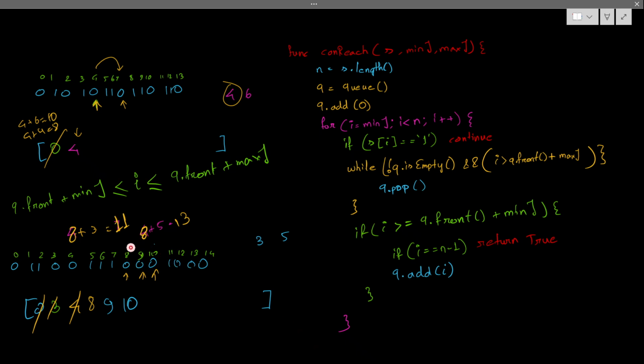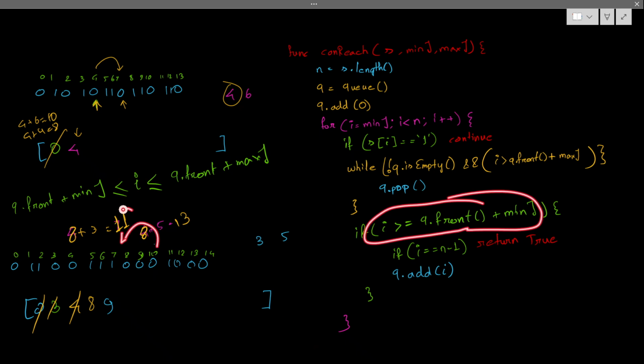That's what is happening here. 8 is starting, 8 plus 3 is 11. It is starting from here. So there is a reason we check this condition at the end. Okay, so you are getting it. If I do the normal case, 10 comes and checks here. It would say I belong to that 8. But when I check the minimum range as well, it says my range starts from 11, but you are 10, so you do not belong. So 10 says okay, I am not part of it, I'll pass, and 11 comes here.